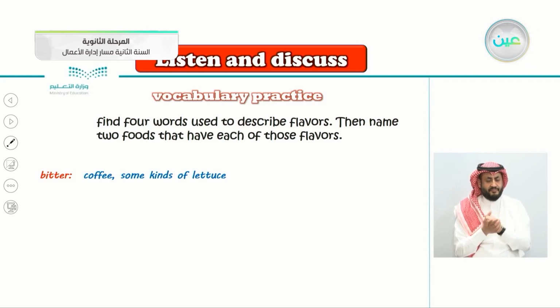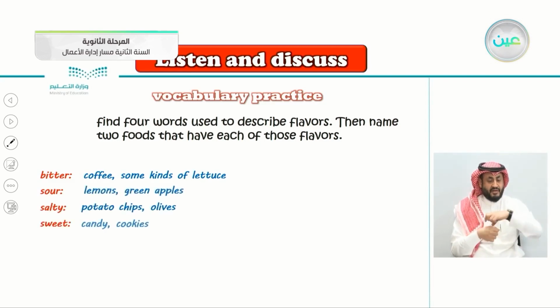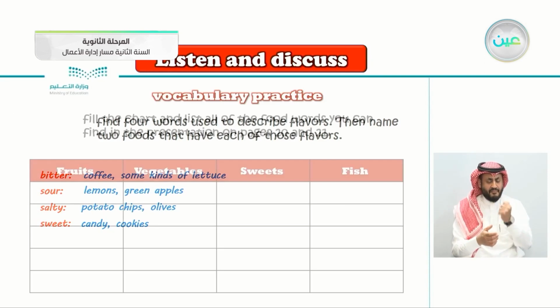The second one is, for example, sour. This is an easy one, just like lemons or green apples. And we have salty and sweet also. Salty like potato chips, olives. From the word itself, salty, which has a taste of salt, just like potato chips and olives. And sweet, you know, sweet, just like candy and cookies. So bitter and sweet are opposite. So these are the 4 words to describe flavor: bitter, sour, salty, and sweet.